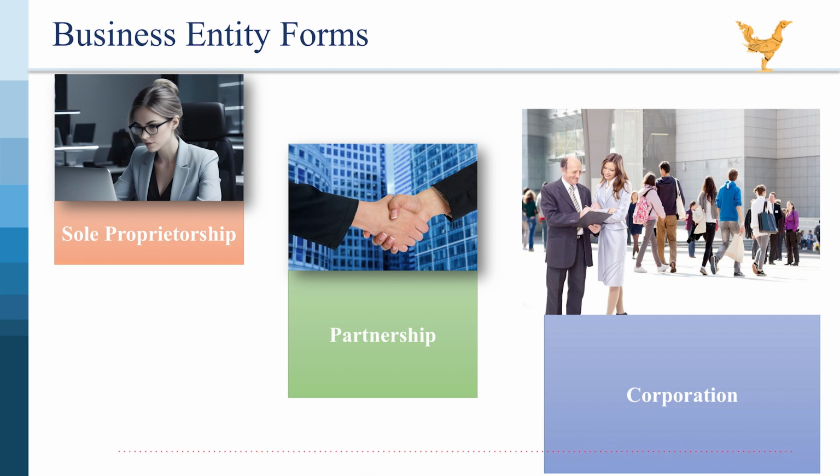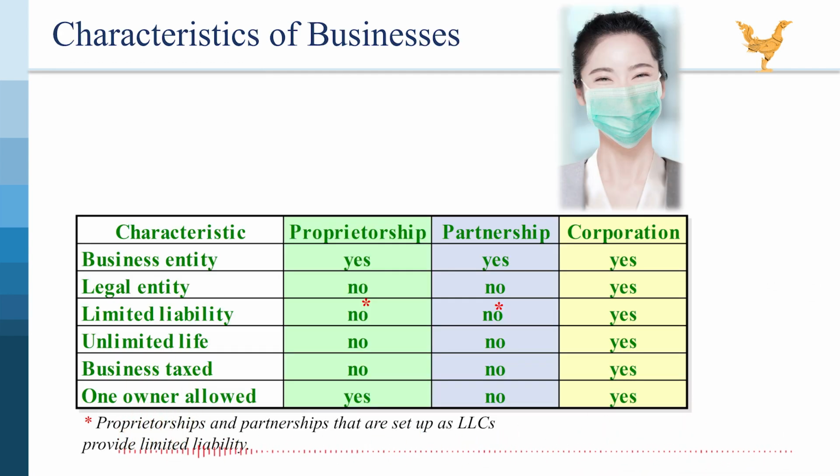remain competitive. Overall, ACLEDA Bank plc serves as a prime example of a successful corporation in Cambodia's banking sector. Its journey from an NGO to a publicly listed company highlights the potential for financial institutions to contribute to economic development and social progress. Characteristic of proprietorship.